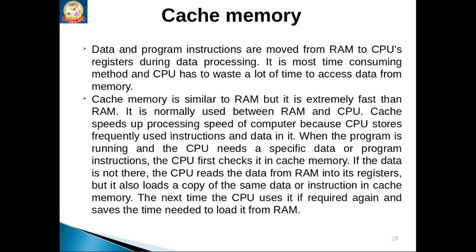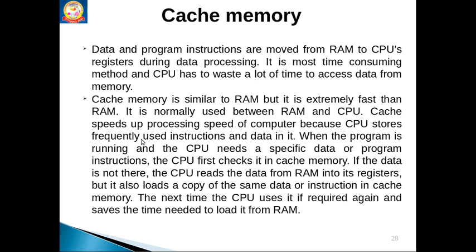As I said, regarding the purpose of the cache memory: our CPU communicates with RAM only. The other name for RAM is main memory, which is made with DRAM, which means it has to be refreshed every time. At the time of refreshing, the CPU has to wait. That's why it is the slowest memory. There is some speed mismatch between the CPU and the random access memory. To balance it, in between we built another kind of memory, that is cache memory. It sits in between the CPU and main memory.